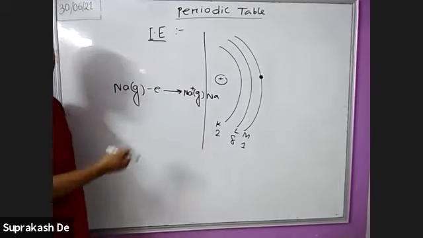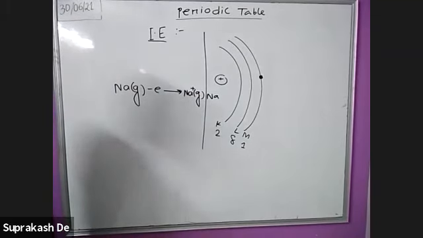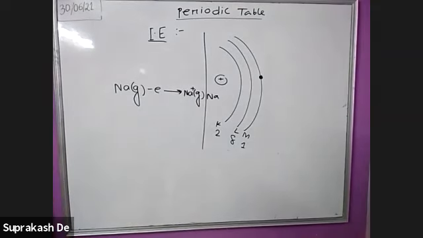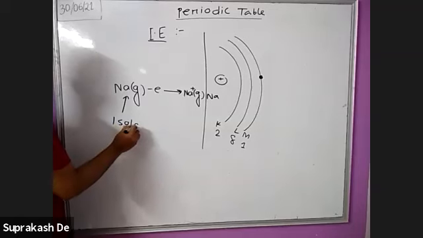To create a cation, the minimum amount of energy which is required to release one electron from an isolated gaseous atom. This atom is isolated.